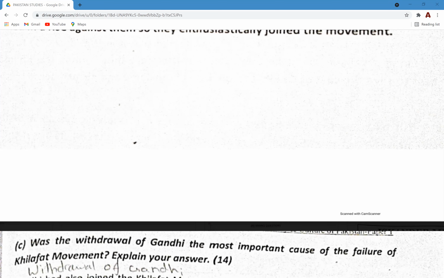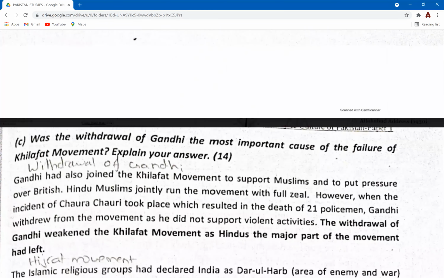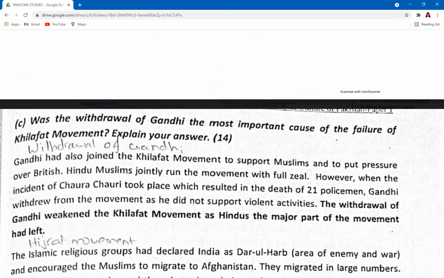Now, the outcome of the Khilafat movement: was it a failure? Was it successful? Generally, the Khilafat movement's main purpose wasn't fulfilled. If I were to ask you to tell me any three major reasons for the formation of the Khilafat movement, the first one would be protection of the Caliph, because protection of Khilafat was the main reason for the formation of this movement. The Muslims wanted to protect their Caliph in Turkey. Secondly, protection of holy places. And thirdly, the protection of the Ottoman Empire.